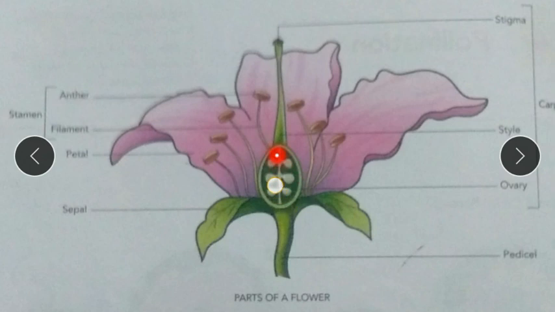The style, look, this is the style, is a long narrow tube. The disc-like part at the top is called the stigma. The androsome and these parts, the gynoecium, help the plant to reproduce. Together they help the plant to give birth to a new plant. You have to remember that reproduction means giving birth to a new plant.